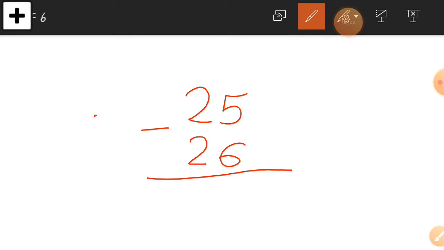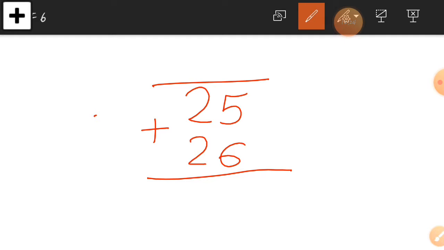I take one more example for you, so if you have any doubt, it will be cleared here. Okay, here is our new example, and I write the sum here, which is 25 plus 26. This sum is a regrouping sum.